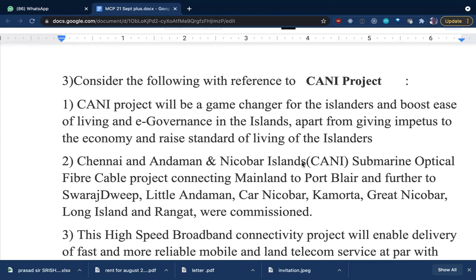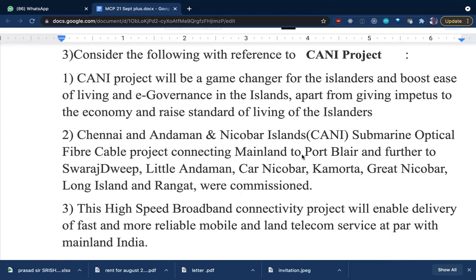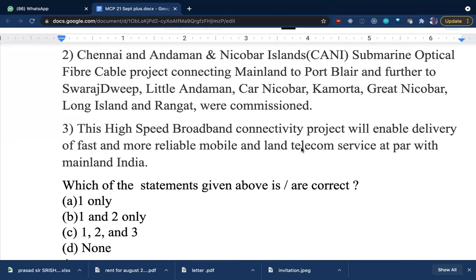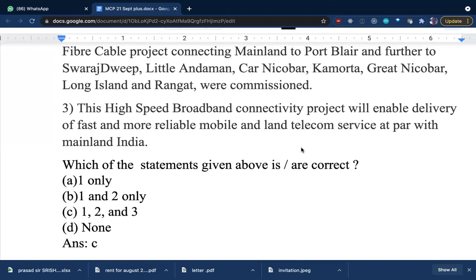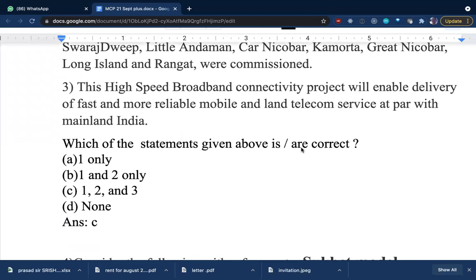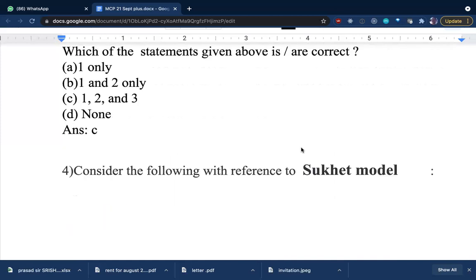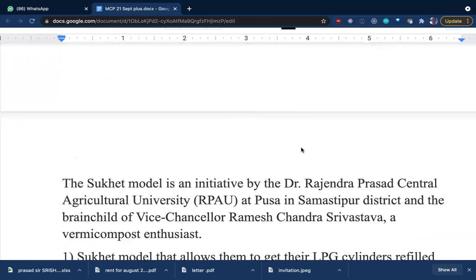Recently it was in the news, so sir has prepared a question based on this. It will help in high speed broadband connectivity, and more mobile and landline telecom services. Most of the time they are out of touch, and it becomes very difficult for us to help them when the weather conditions are not good. So like this, the questions are there, children.